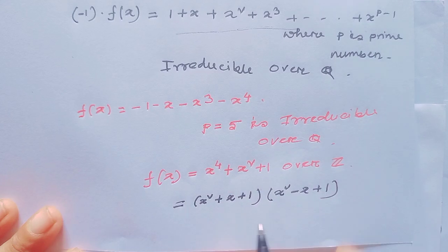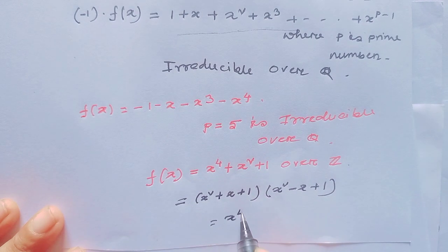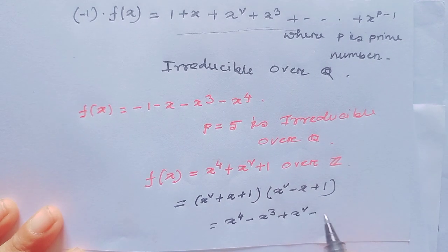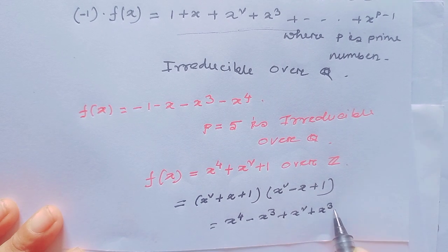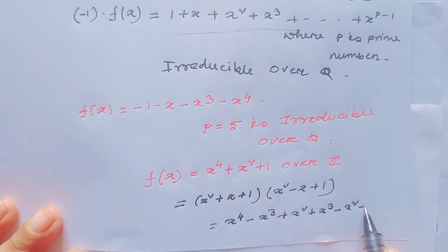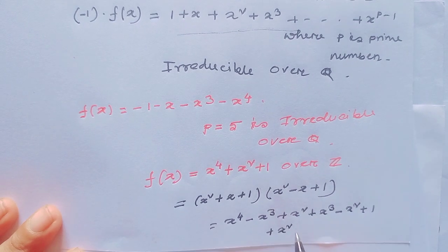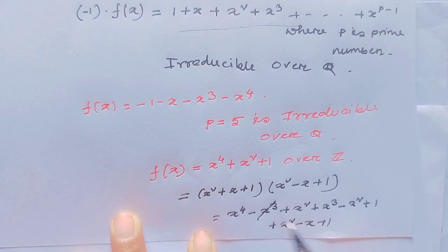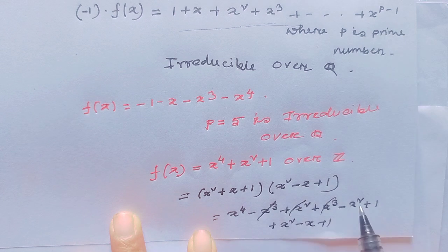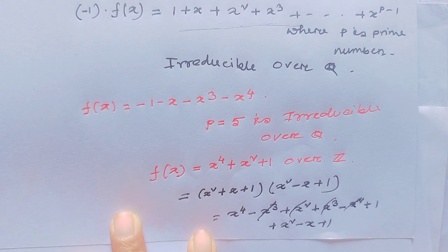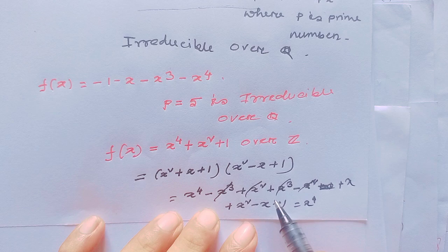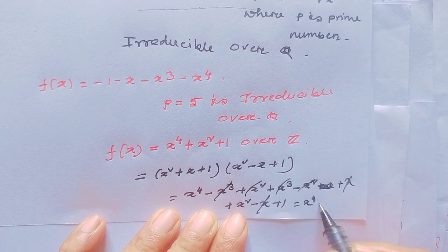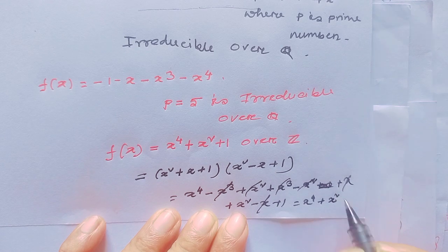if you factor this term, this would be x⁴ - x³ + x² + x³ - x² + x + x² - x + 1. Here x³ would be cancelled, x² would be cancelled, and here would be plus x, so this would be cancelled. So this is equal to x⁴ + x² + 1.